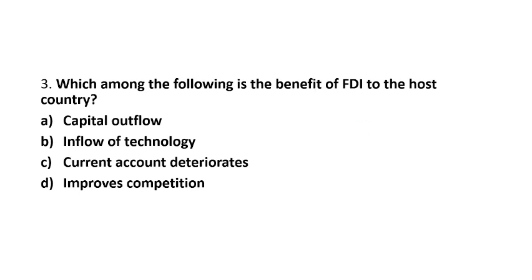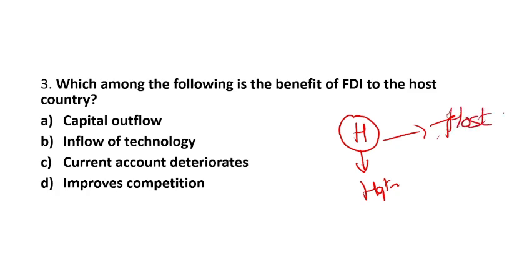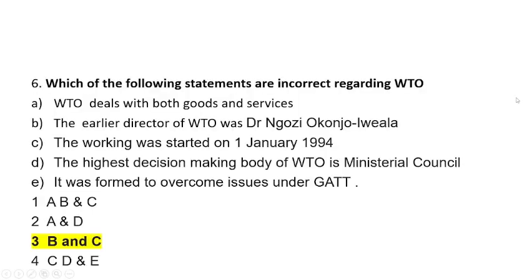So FDI is basically what? When a country invests in another country to get some advantage, there are two countries, the home country and the host country. Home means where the headquarter is located, and host is where the country is investing its money, making the investment. That is the host country. Many people get confused about what is home and what is host.